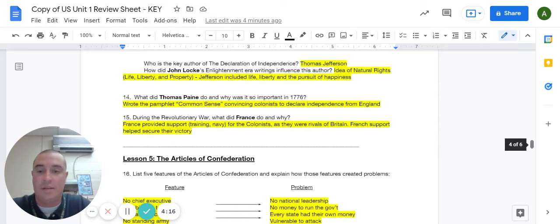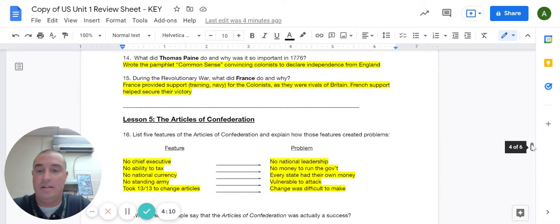Question 14, what did Thomas Paine do and why was it so important in 1776? Thomas Paine wrote the pamphlet Common Sense, and the idea of this pamphlet was to convince the colonists to declare independence from England. During the Revolutionary War, what did France do and why?